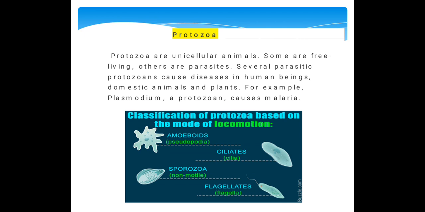You can see the classification of protozoans on the basis of locomotion. That means on the basis of how they move. Some move with the help of false feet, which are called pseudopodia, like the amoeba. Some move with the help of cilia, the long hair-like structures. Some are non-motile, that means non-movable; they are fixed in one place. And some have flagella, whip-like structures to move around.